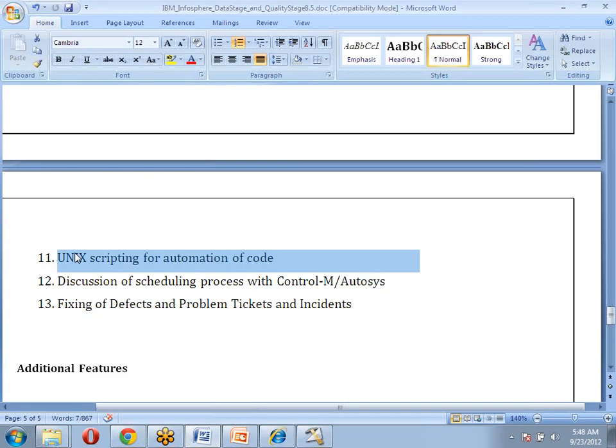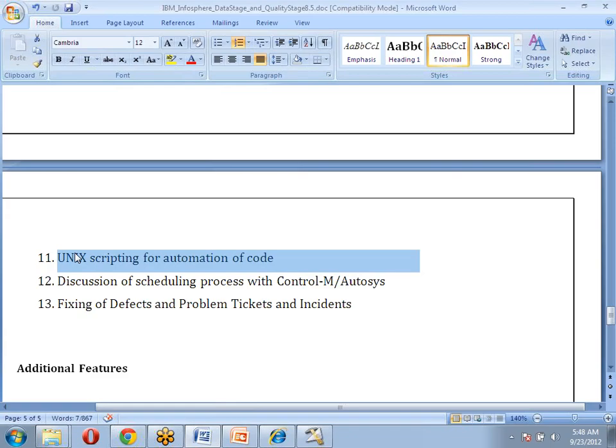Or a job runs successfully, but the total data got rejected. Then it needs to send an alarm message to all my primary and secondary people who are doing production support, or any other people also. Is it possible to send a mail using a DataStage job? No. Then we are going to use Unix scripting there to automate our code.